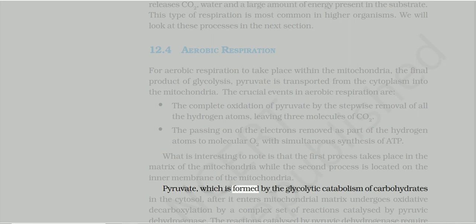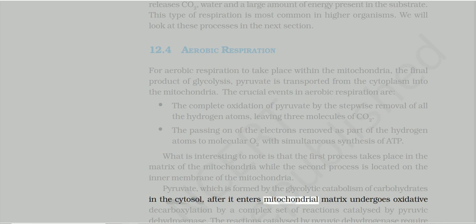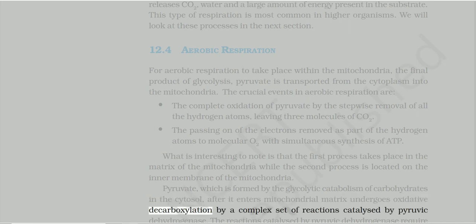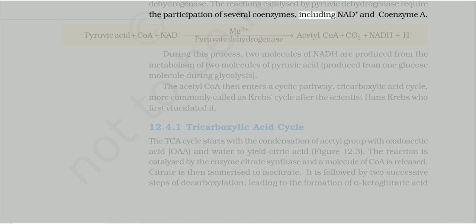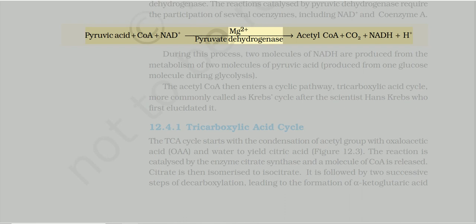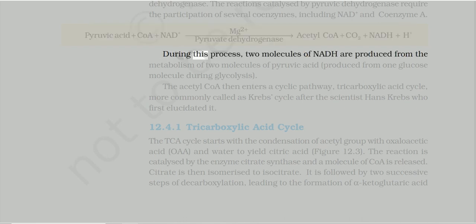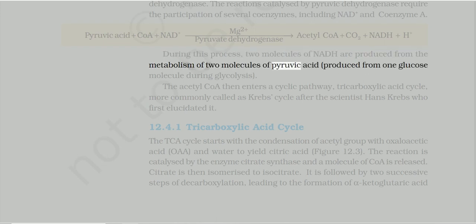Pyruvate, which is formed by the glycolytic catabolism of carbohydrates in the cytosol, after it enters the mitochondrial matrix undergoes oxidative decarboxylation by a complex set of reactions catalyzed by pyruvic dehydrogenase. The reactions catalyzed by pyruvic dehydrogenase require the participation of several coenzymes, including NAD+ and coenzyme A. Pyruvic acid + CoA + NAD+ with Mg2+ and pyruvate dehydrogenase gives acetyl CoA + CO2 + NADH + H+. During this process, 2 molecules of NADH are produced from the metabolism of 2 molecules of pyruvic acid, produced from 1 glucose molecule during glycolysis.